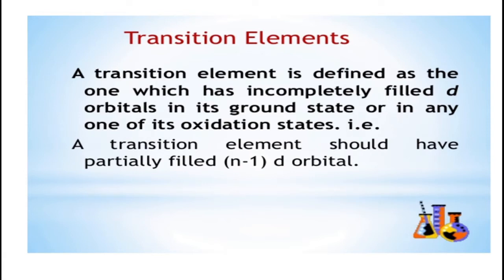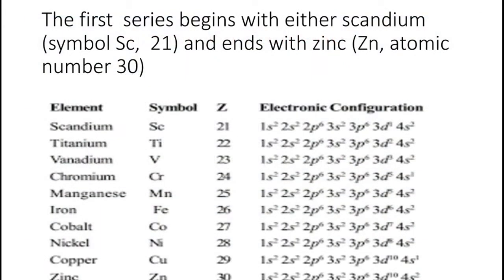Transition elements. A transition element is defined as the one which has incompletely filled d orbital in its ground state or in any one of its oxidation states. A transition element should have partially filled n-1 d orbital. All the d block elements are classified into four series with 3d, 4d, 5d and 6d series corresponding to the filling of 3d, 4d, 5d and 6d orbitals of the n-1 shell.